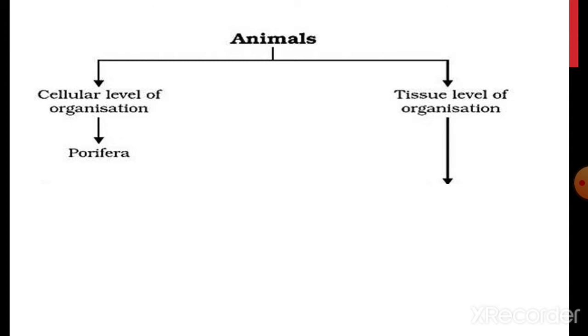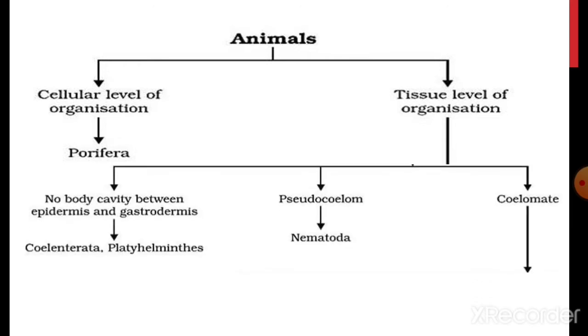The second group is the tissue grade of organization. In this group, the organisms that have a tissue grade of organization of the body are included. In tissue grade of organization, the cells begin to function in a unified way to accomplish a task. Now, further classification of this group is based on the presence of coelom.